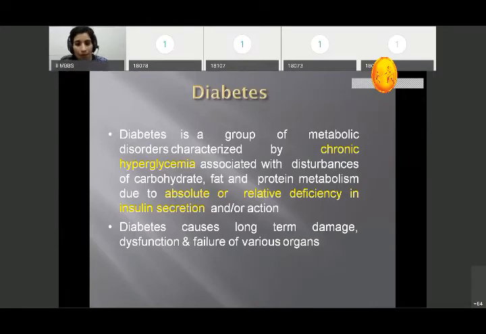Okay. What are the adverse effects caused by diabetes mellitus? It causes long-term dysfunction and failure of major organs like the renal system, and it also causes damage to the vascular area. That is, it causes atherosclerosis due to the high blood sugar.